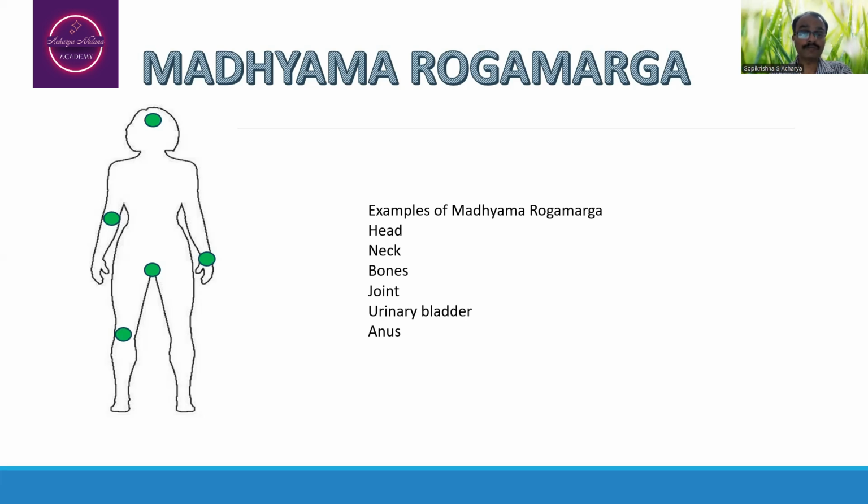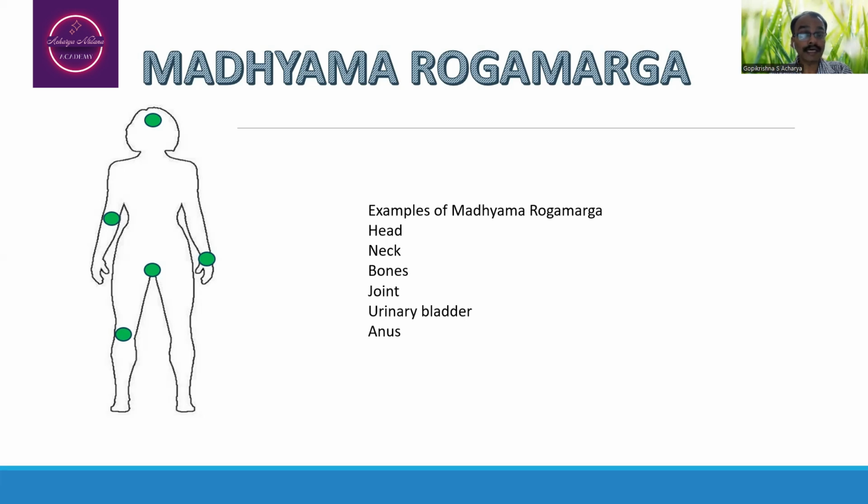If there is any kind of entry of the pathogens, either through the blood or from the external side, such as trauma to the head, the person will develop the clinical manifestation related to that particular part of the body.